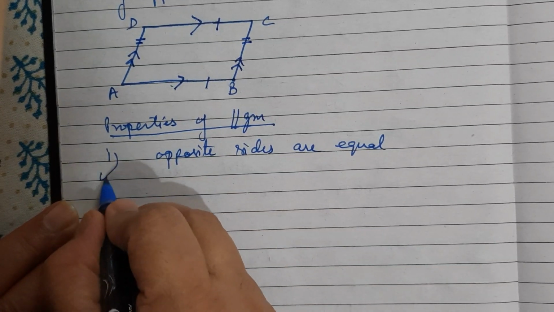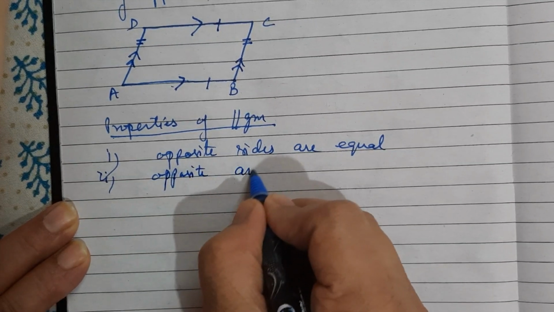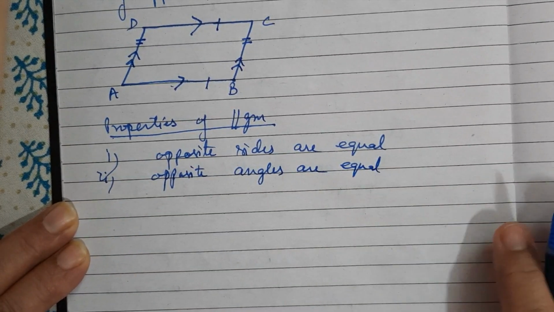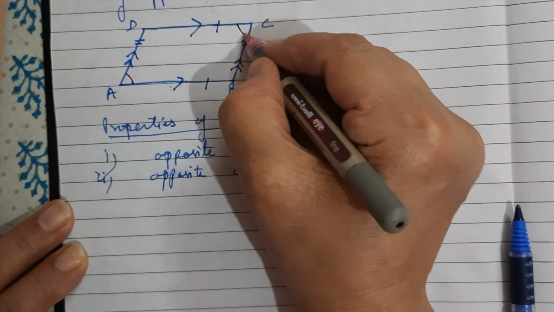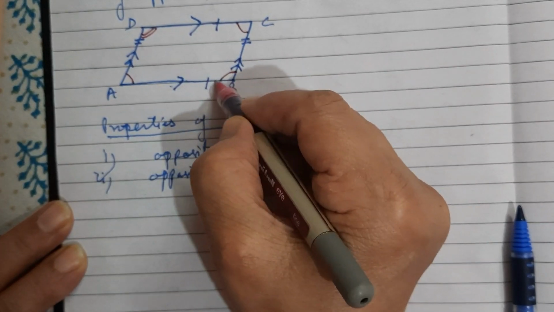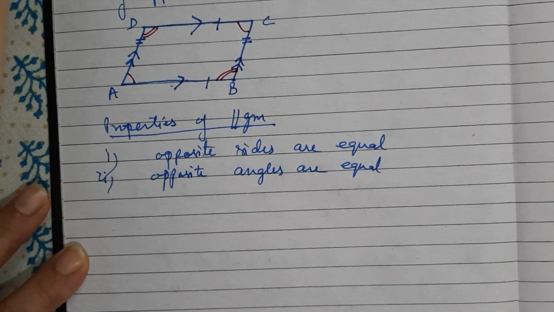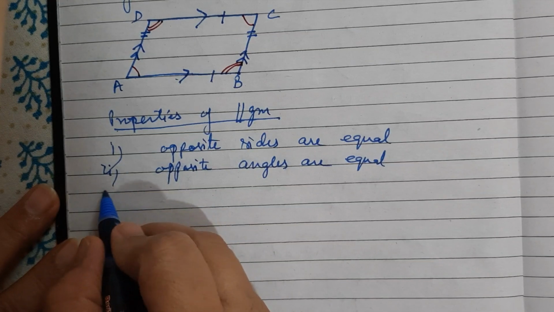Second property is opposite angles are equal. Opposite angles, angle A is equal to angle C and angle D is equal to angle B. Measurement of A is same as C, measurement of B is same as D. So opposite angles of a parallelogram are equal.